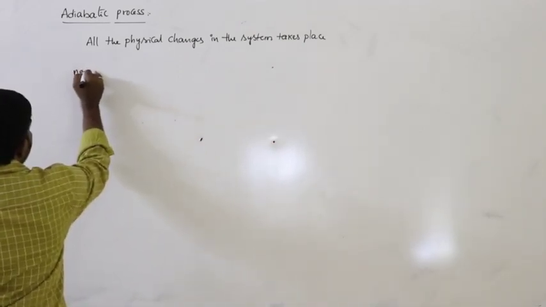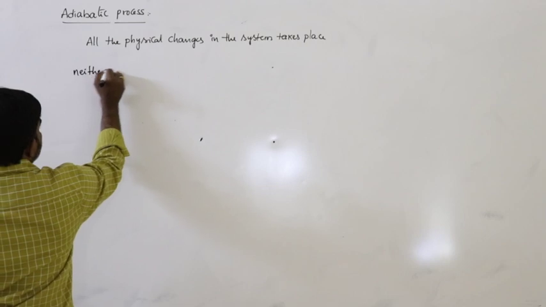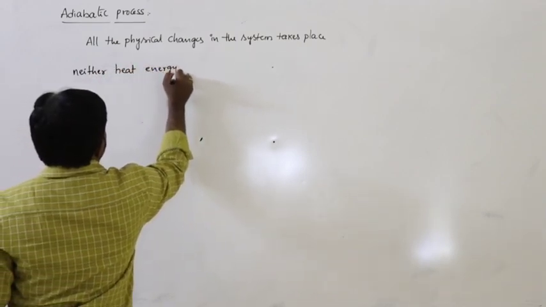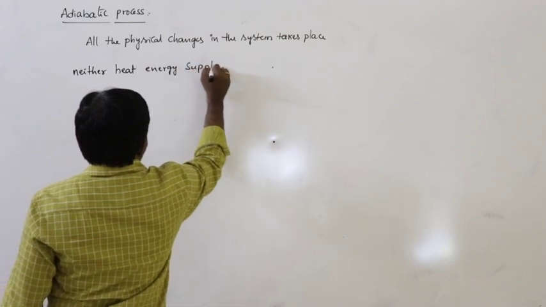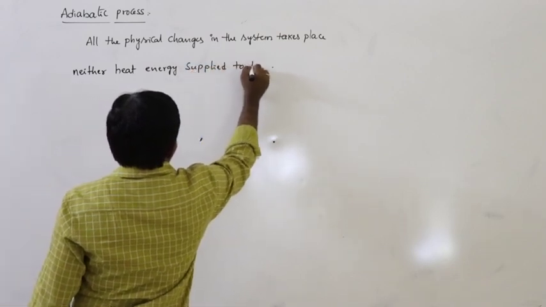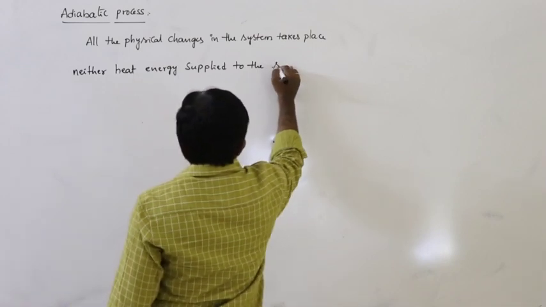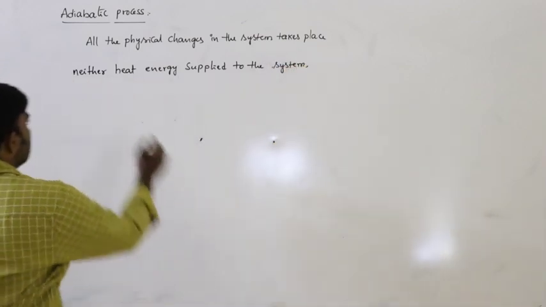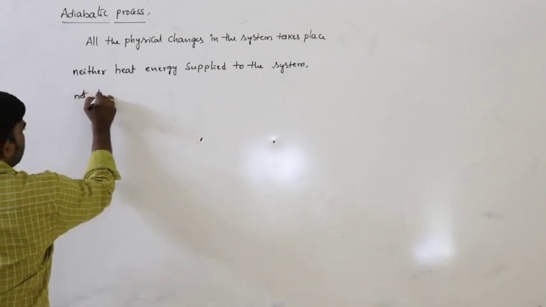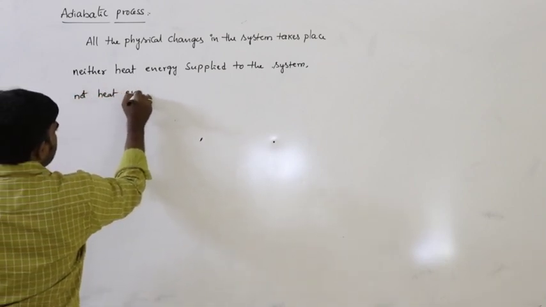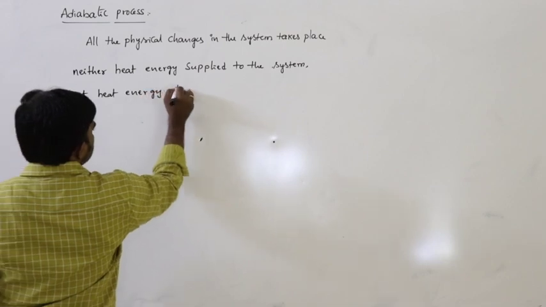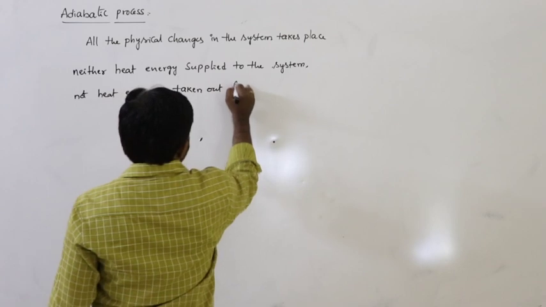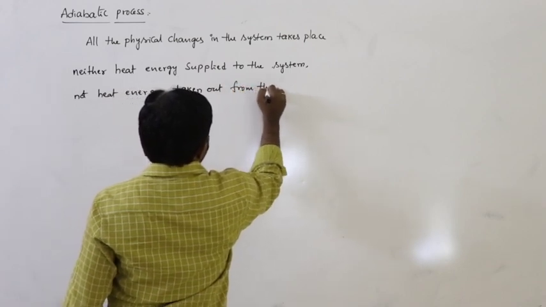All the physical changes in the system take place neither with heat energy supplied to the system, nor heat energy taken out from the system.